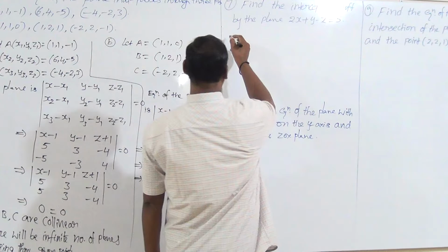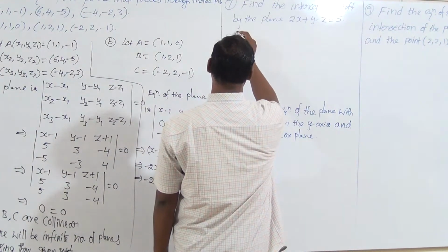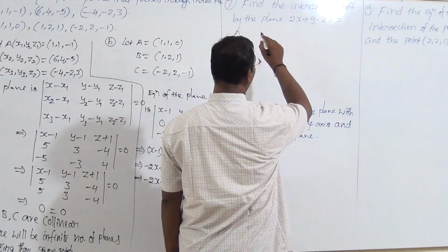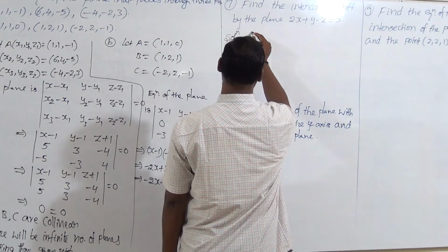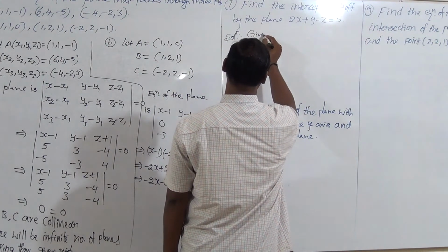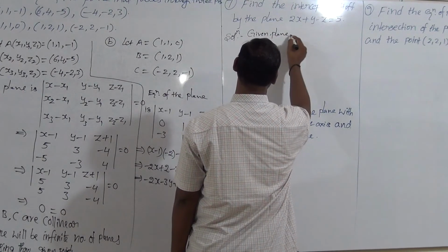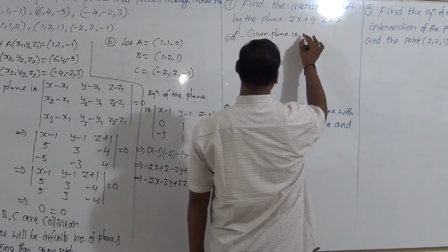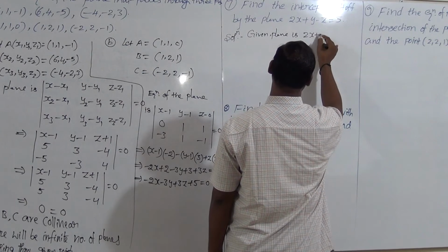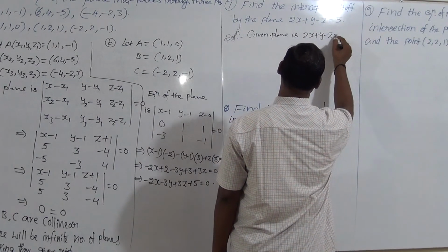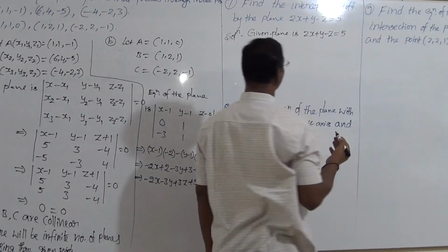So firstly we have to bring it into intercept form. The given plane here is 2x plus y minus z is equal to 5.